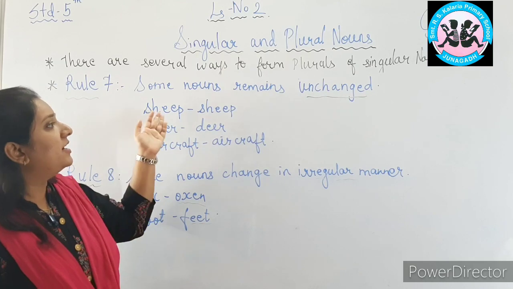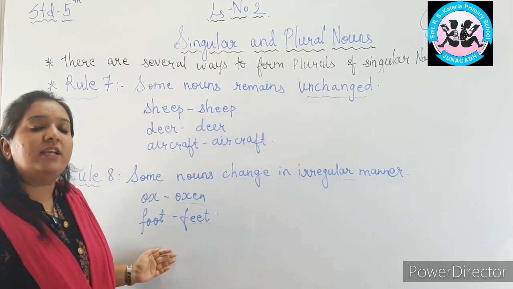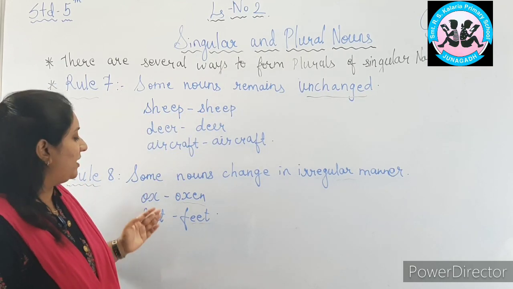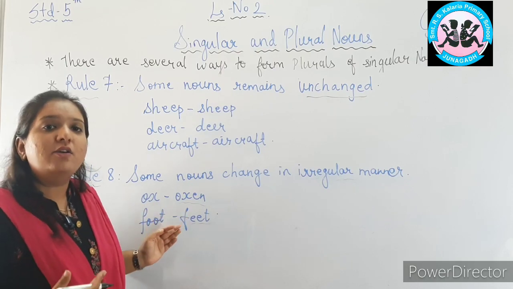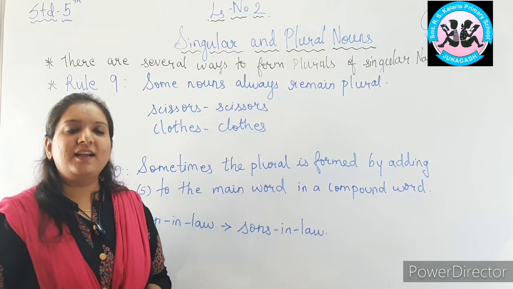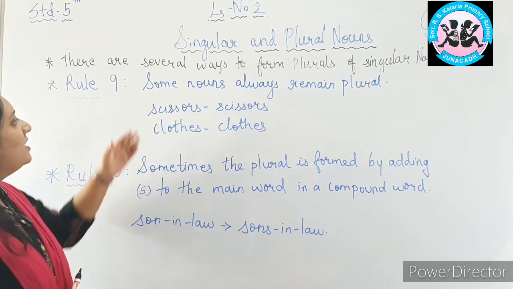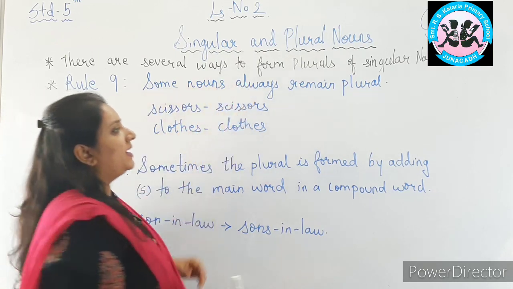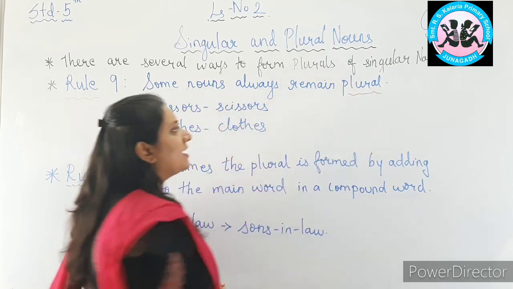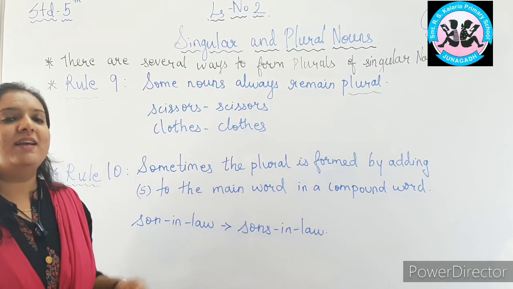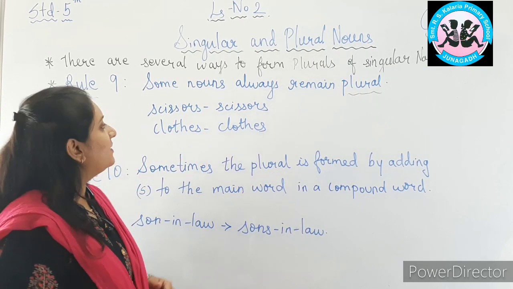Here it remains unchanged, and here they are changing in irregular manner. For example, ox will become oxen, foot will become feet. Now we will study rule number 9. What does it say? Some nouns always remain plural. Now you will say, how does it always remain plural? Let us look at the examples.